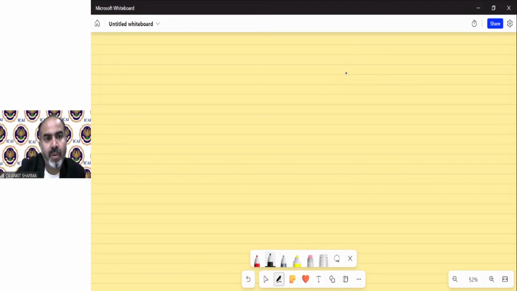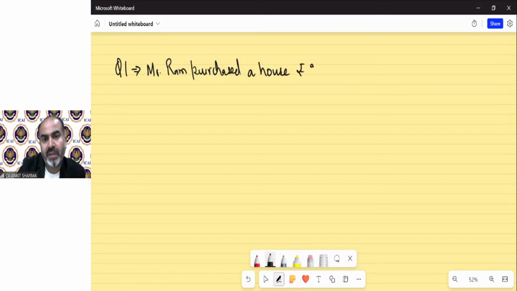Suppose the question says, Mr. Ram purchased a house for rupees 20 lakh on 1st July 1995.